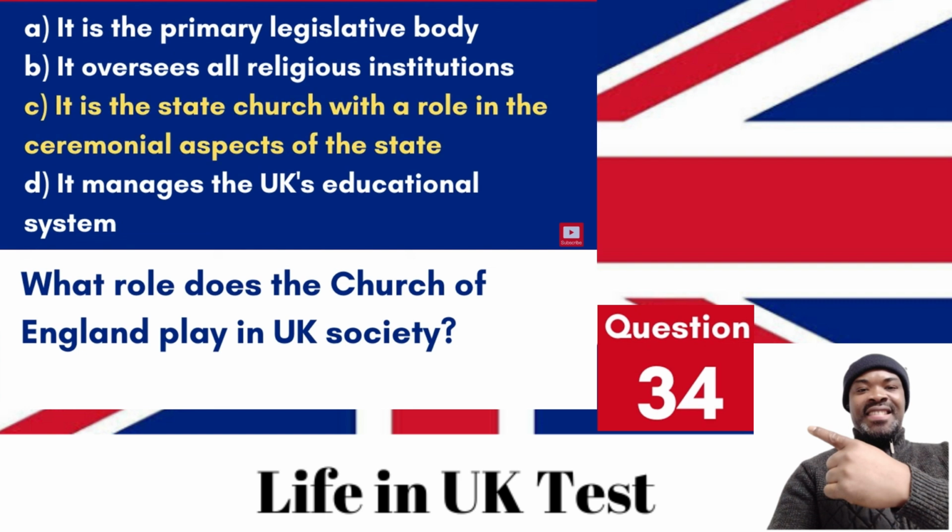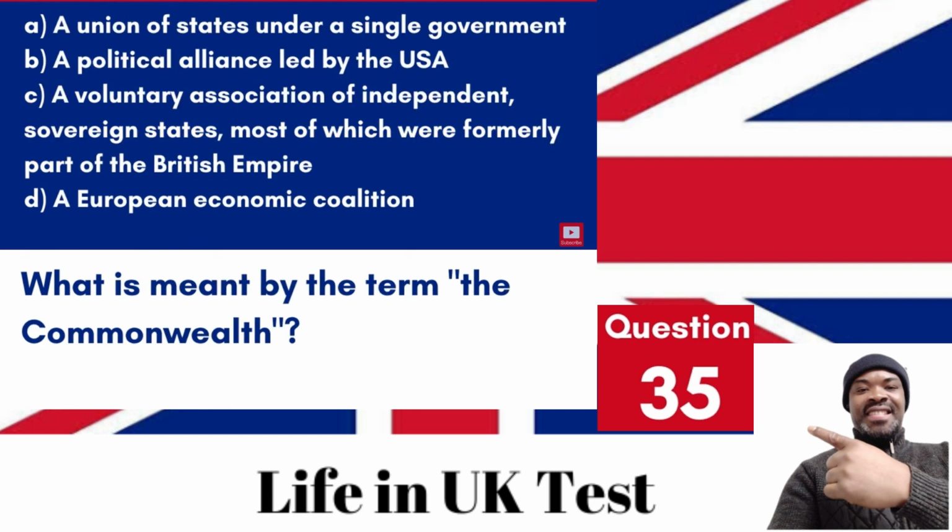Answer. C. It is the state church, with a role in the ceremonial aspects of the state. The Church of England is the established state church in England, with the monarch as its supreme governor. Question 35. What is meant by the term the Commonwealth? A. A union of states under a single government. B. A political alliance led by the USA. C. A voluntary association of independent, sovereign states, most of which were formerly part of the British Empire. D. A European economic coalition.